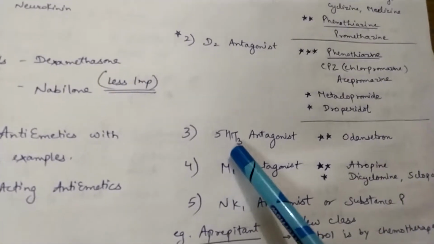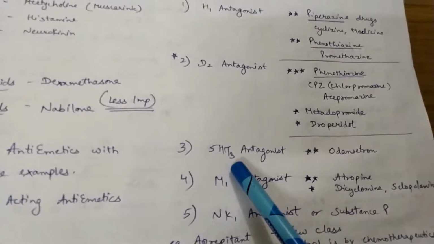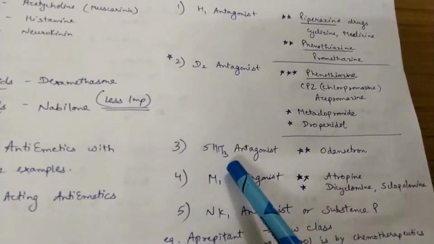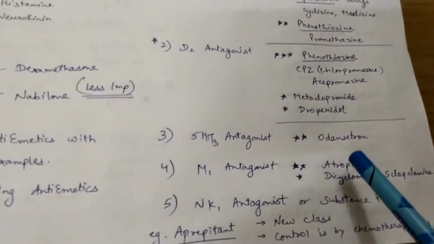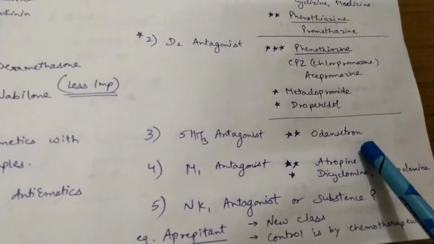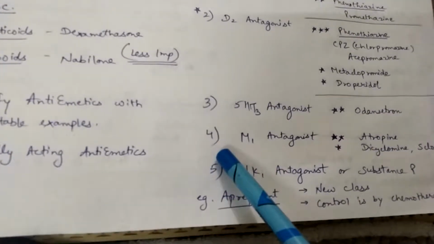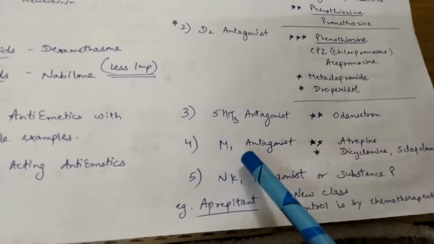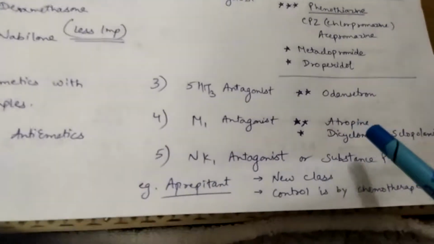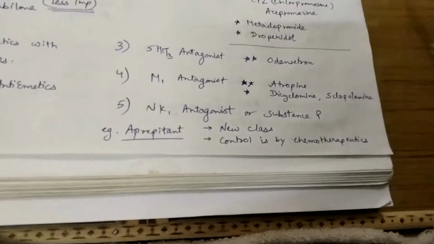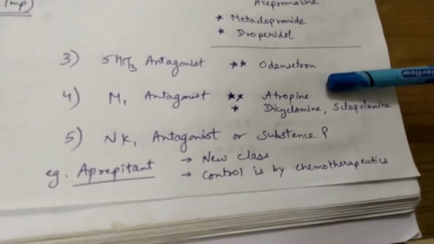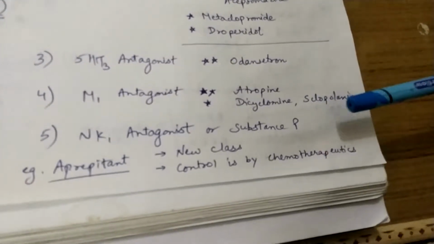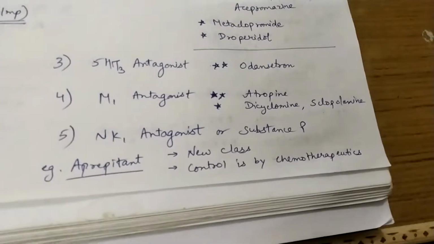Third one is serotonin antagonist, or serotonin 5-HT3 antagonist. You also remember which one: T3, T2 or T1. This is T3. Example is ondansetron. This is also an important class. Fourth one is M1 antagonist, that is, muscarinic receptor 1 antagonist, which inhibits the muscarinic receptor. Example is atropine, dicyclomine and scopolamine. Important examples.